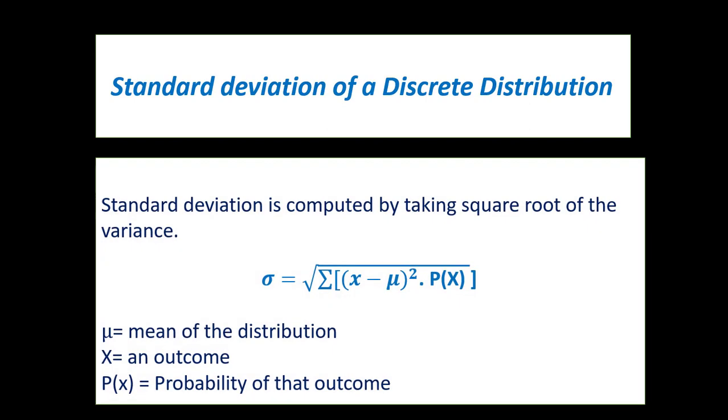Now let us see the standard deviation of a discrete distribution. Standard deviation is nothing but the root over variance. It is given by the formula sigma equals root over summation of (x minus mu) whole square times P(x). So now let us calculate the variance and standard deviation for the previous example.